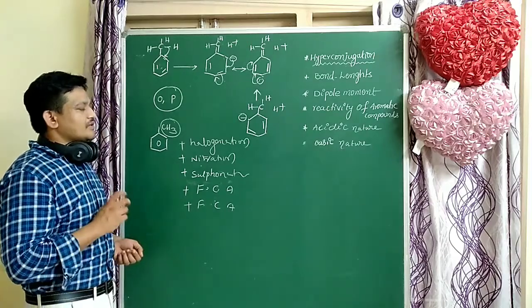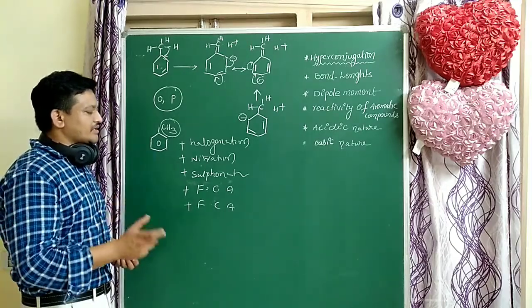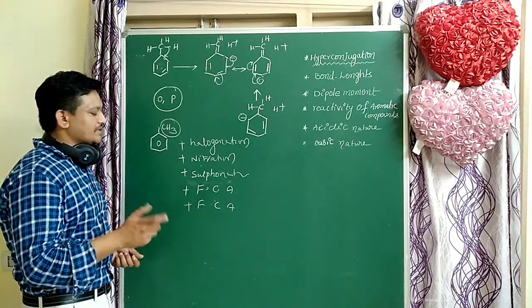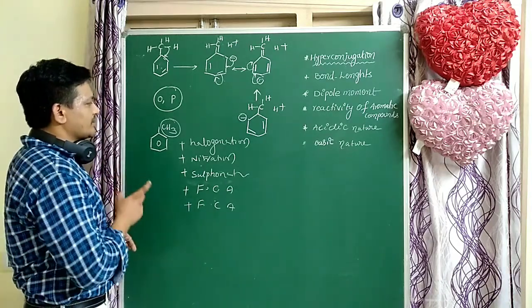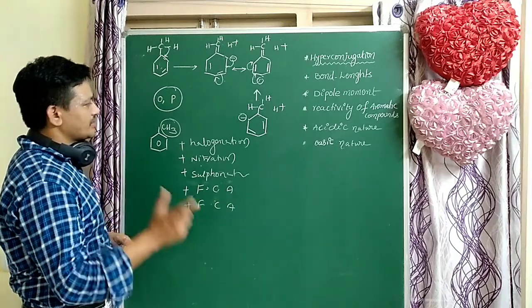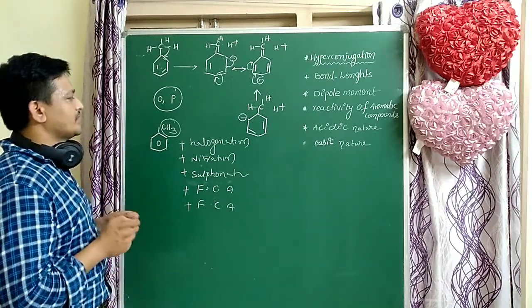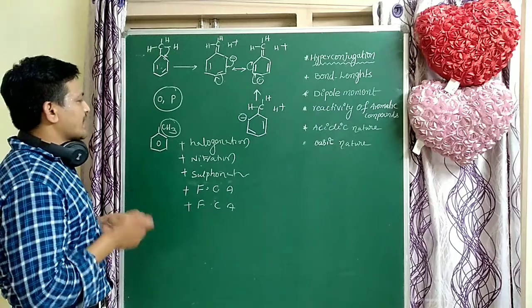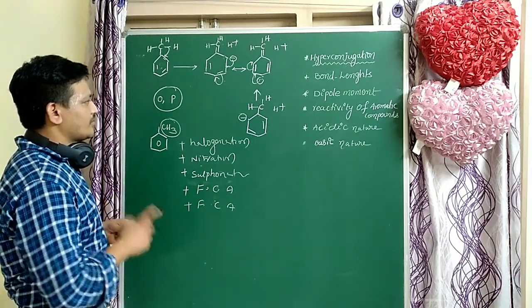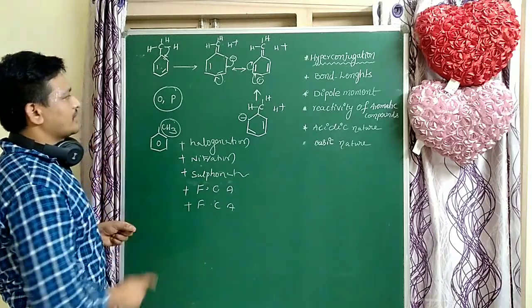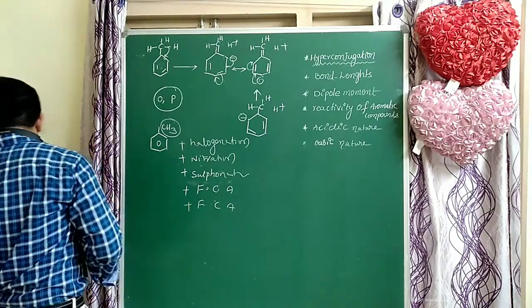Halogenation, nitration, sulfonation, Friedel-Crafts alkylation and Friedel-Crafts acylation. In all these reactions, methyl benzene is more reactive when compared to benzene. So the methyl group is an activating group. Why? Because it is involved in hyperconjugation. Due to hyperconjugation, it is the activating group. So next, some more examples.